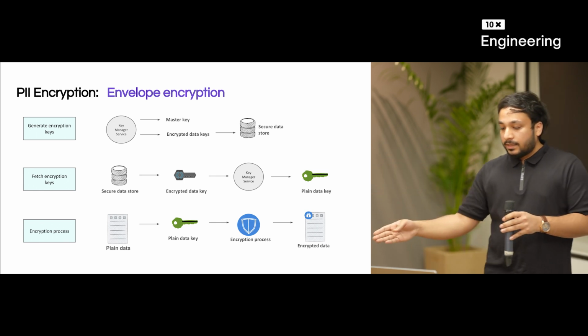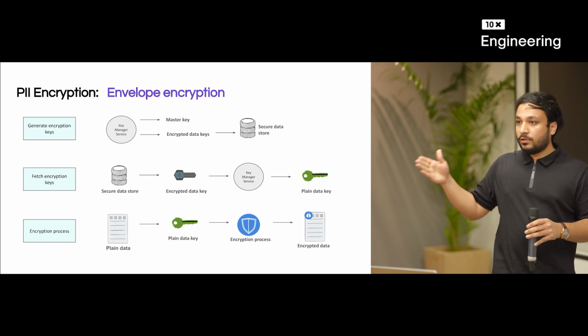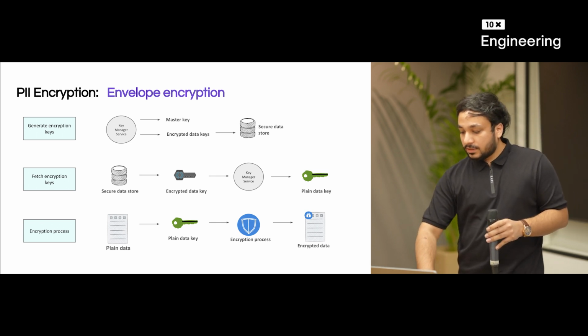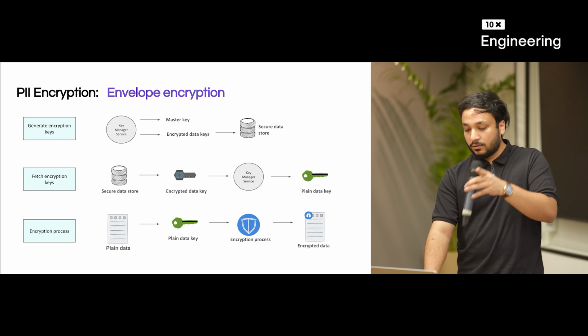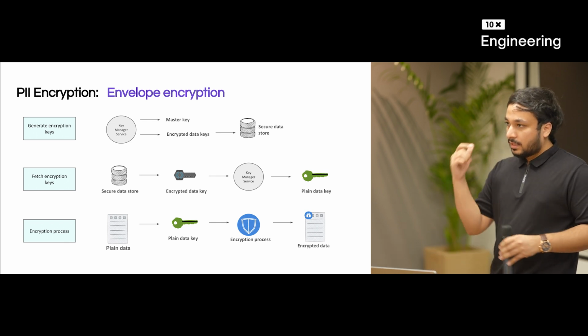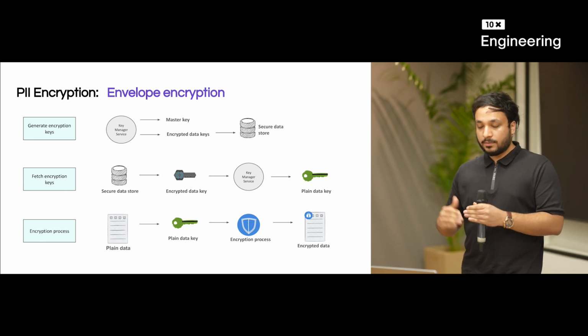Then we'll pass that encrypted data key to KMS to get the plain text data key, right? As I told you in the envelope encryption process. Once the plain text data key is with us, we'll use that data key to encrypt the data using some process and create the encrypted data. Okay, so these are basically the three stages of how envelope encryption works.